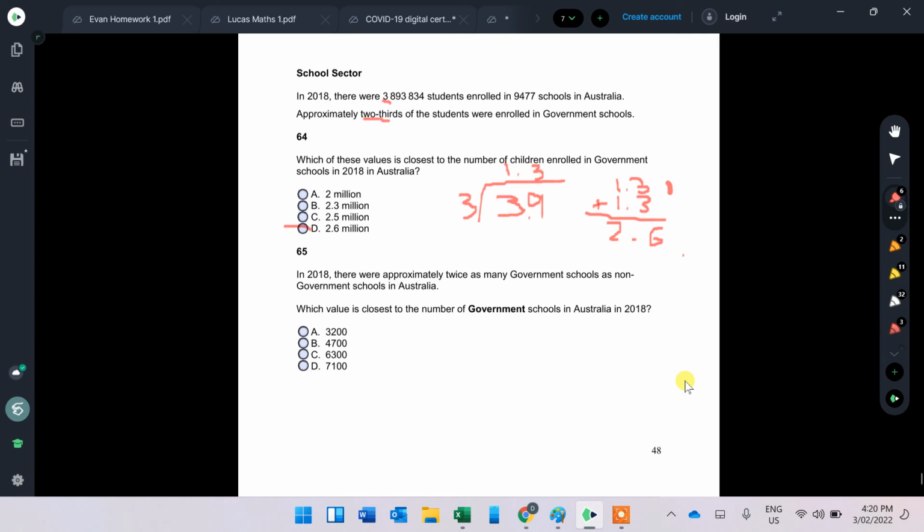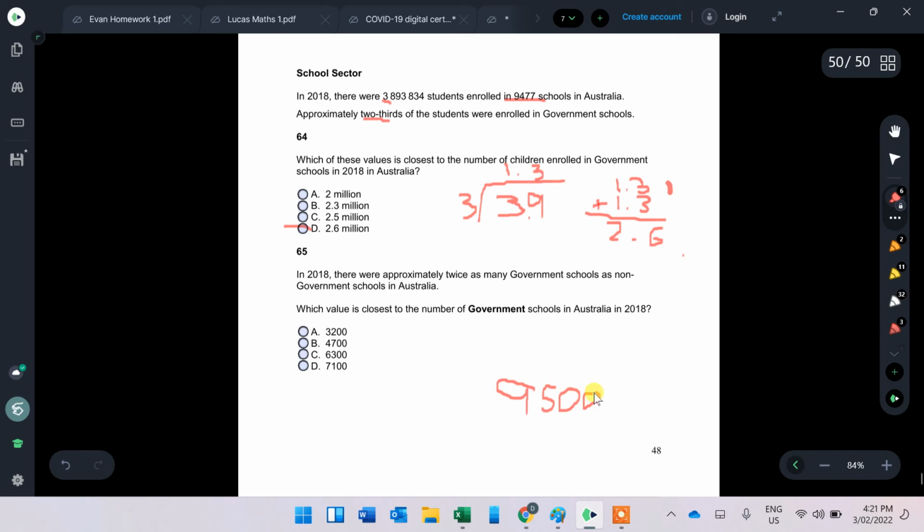65. Last question. There are approximately twice as many government schools in 2018 as in Australia. Which value is closest? So twice as many government compared to non-government, and that's out of about 9,500. So again, I can just try and get a bit of a rough number by dividing by 3.